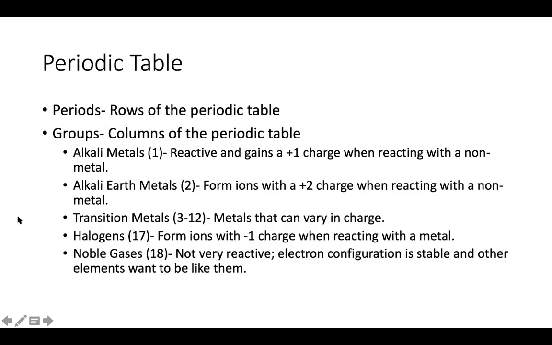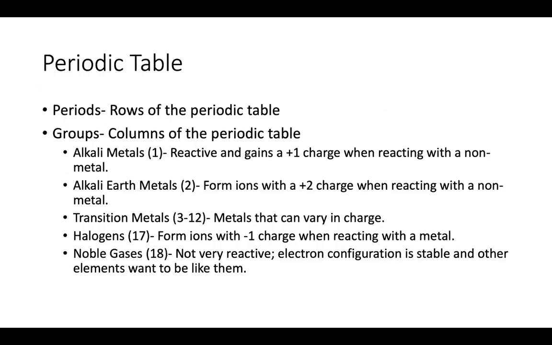Okay. We also have an introduction in this chapter to the periodic table, right? So we know that it is organized into periods and groups, with the periods being rows of the periodic table, right? You'll kind of know by now that that is organized in a way that makes sense for electron configuration.